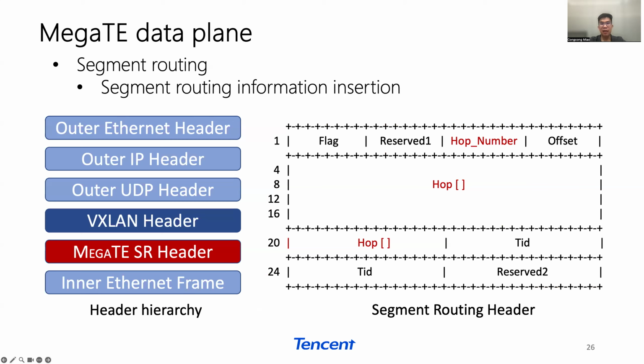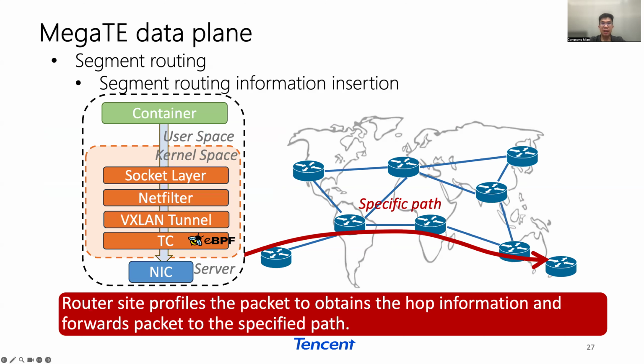Specifically, we let the segment routing header be inserted subsequent to the VHLAN header. In the header, the hop number field represents the total number of hops. The hop array is a sequence of next hops, specifying the detailed path of the packet traversing the WAN. The root site in the WAN profiles the packet and obtains the hop information to forward the packet to the specific